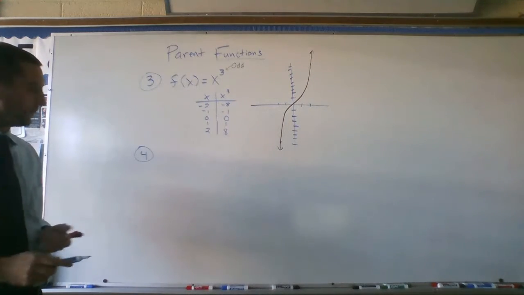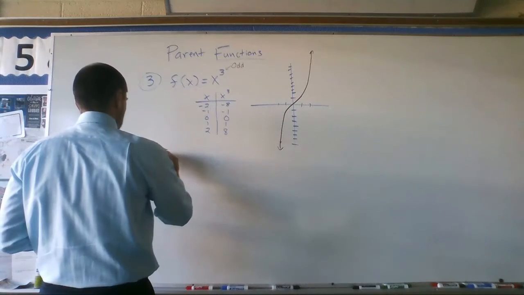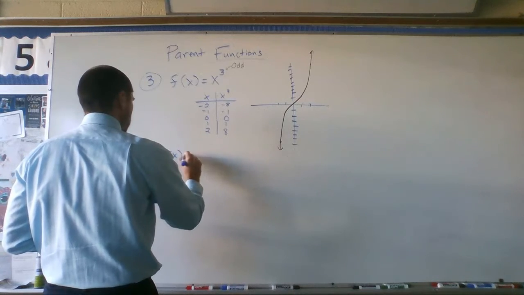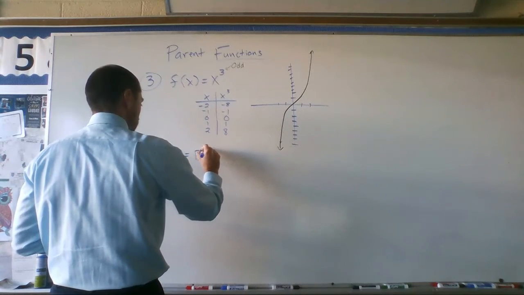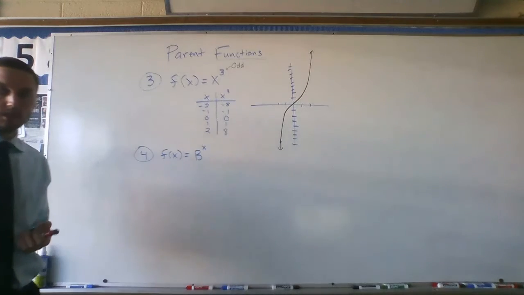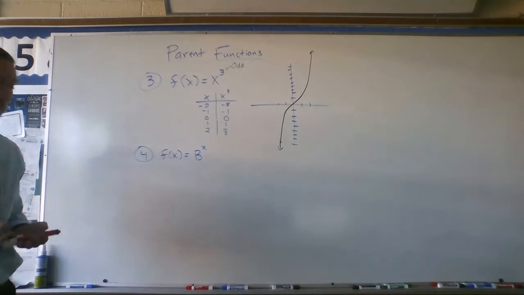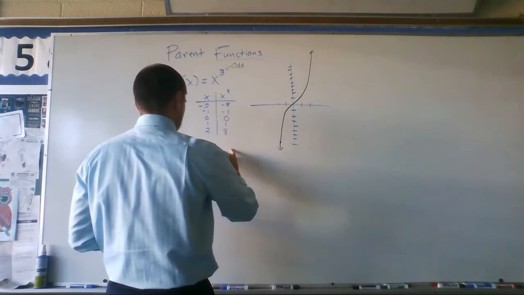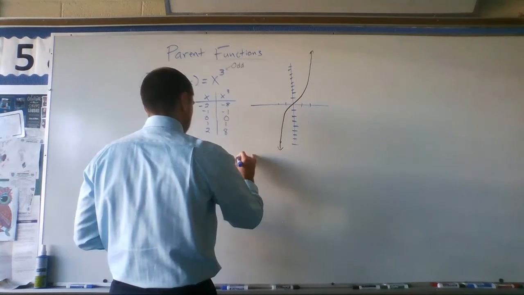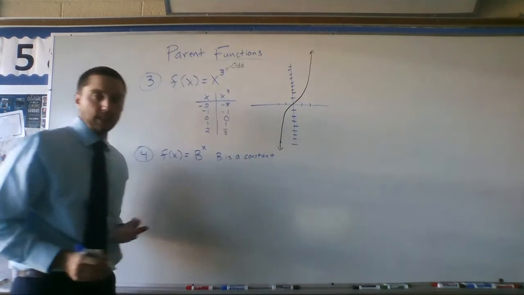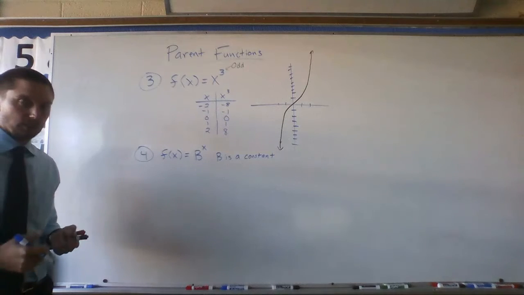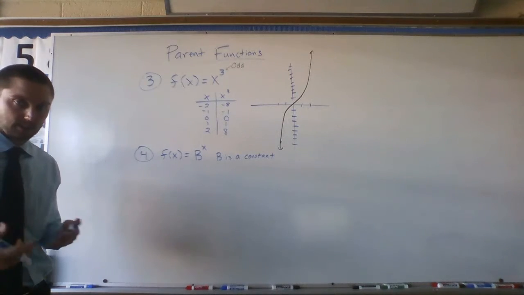So what's our next one? Well, for the next one, I'm going to put b to the x. I'll put a little note here: b is a constant. A constant just means it's a number, 1, 2, 3, 4, 5, 6, 7, 8, 9, 10.